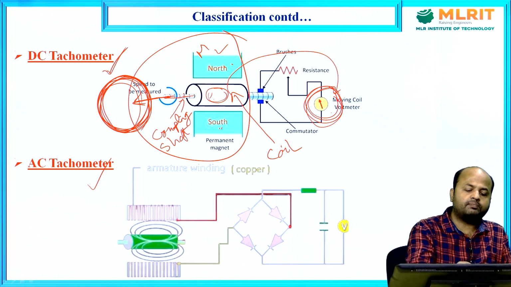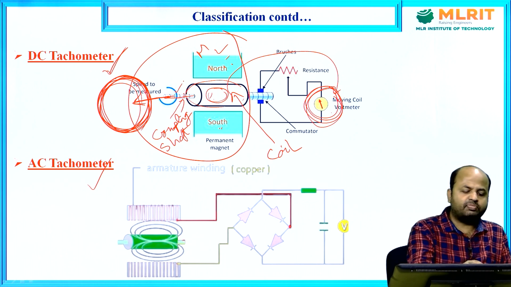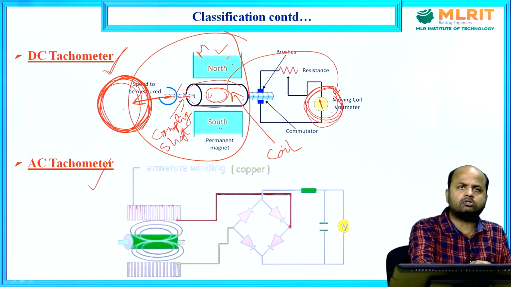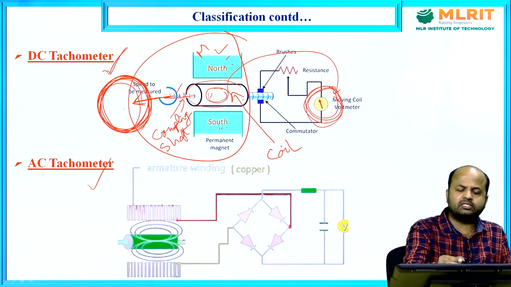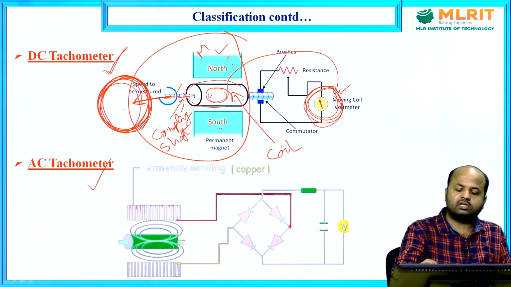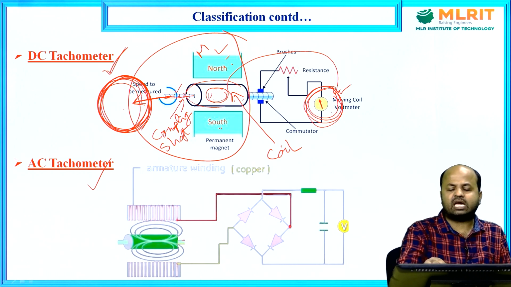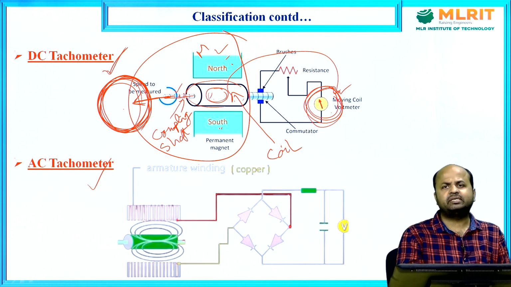In DC tachometer, one coil is there, one magnet is there, one coupling shaft is there. We have to remember these three things, and this shaft is attached to the rotating object. Whenever the object rotates, the shaft also rotates. If the shaft rotates, the coil also rotates. If the coil rotates, some voltage is generated by Faraday's law of electromagnetic induction, and that voltage or reading is displayed here. If there is more rotation, there is more reading. So directly the rotation of any object is calibrated in terms of the reading here. This is the principle of DC tachometer.